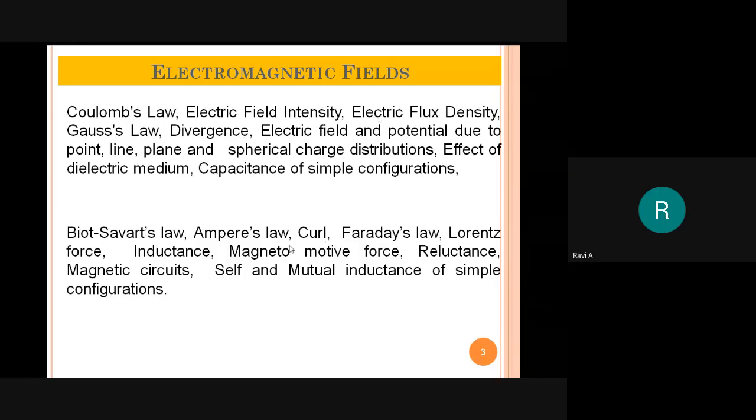So this is the fourth class. In this class also we will concentrate on the electric field, so with that we will complete the electric field. In the next class we will start with the magnetostatic field, that is, start with Biot-Savart law and Ampere's law. So like this, the latter part we will see next week. Today we shall focus fully on the electric field.